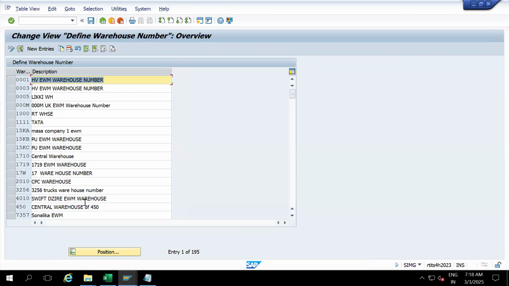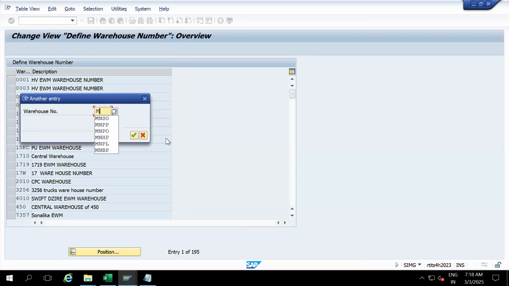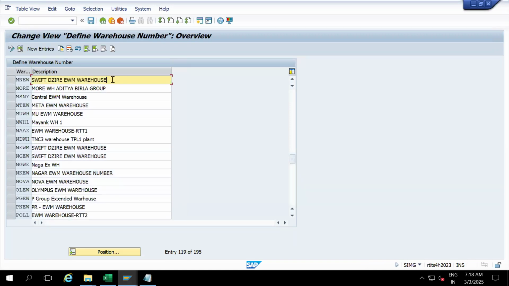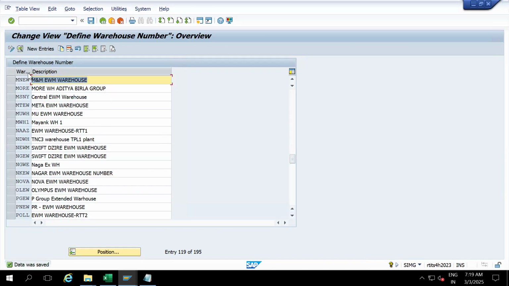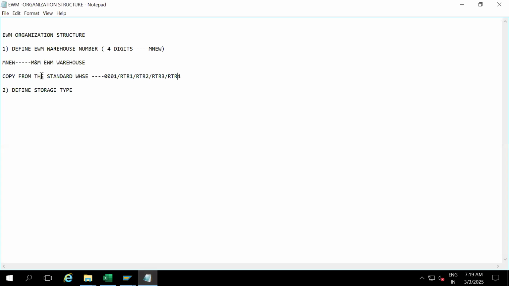This is the one. MNEW we have created. Since we copied from standard, the name has been changed, M&M EWM warehouse. We create with a 4 digit warehouse number, MNEW is our EWM warehouse number. So the first element, defining the EWM warehouse, is complete.